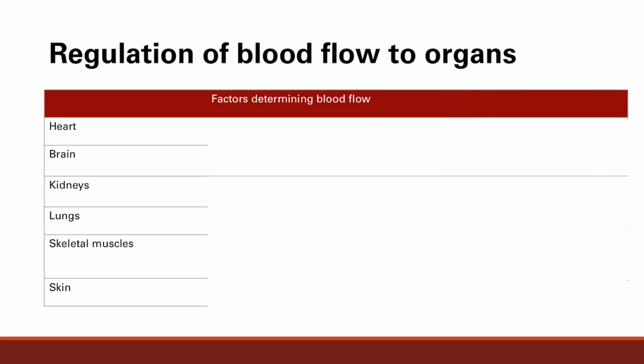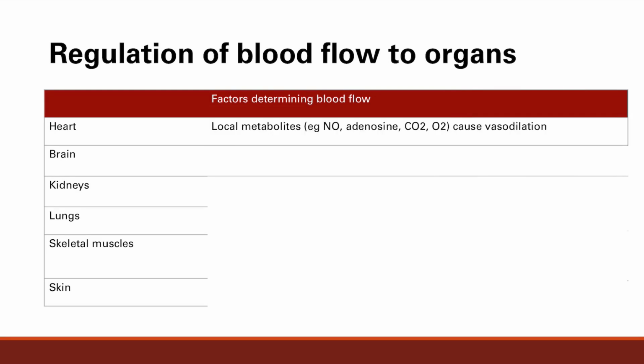So first one is the heart. Remember, the heart's a big fat muscle, and a big fat muscle needs a lot of blood to give it energy and to remove all the waste products. So when that heart is beating and it's using all that energy, it's causing a lot of local metabolites and a lot of waste products. And if there's too much of it, it's going to build up, and it's going to be telling your body, hey, I need more blood because I'm building up too much of this, and I'm not having enough blood to clear it all out. So there's going to be local metabolites, especially nitric oxide, adenosine, and carbon dioxide, and oxygen.